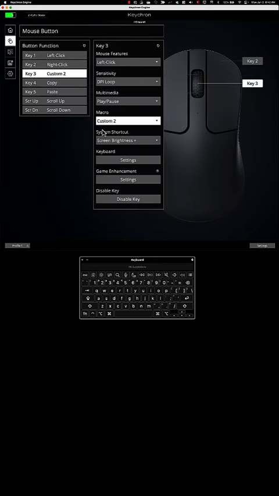We just left that as custom 2. I'm now pressing custom 2, pressing key 3, the mouse scroll wheel, and as you can see below, nothing is happening.